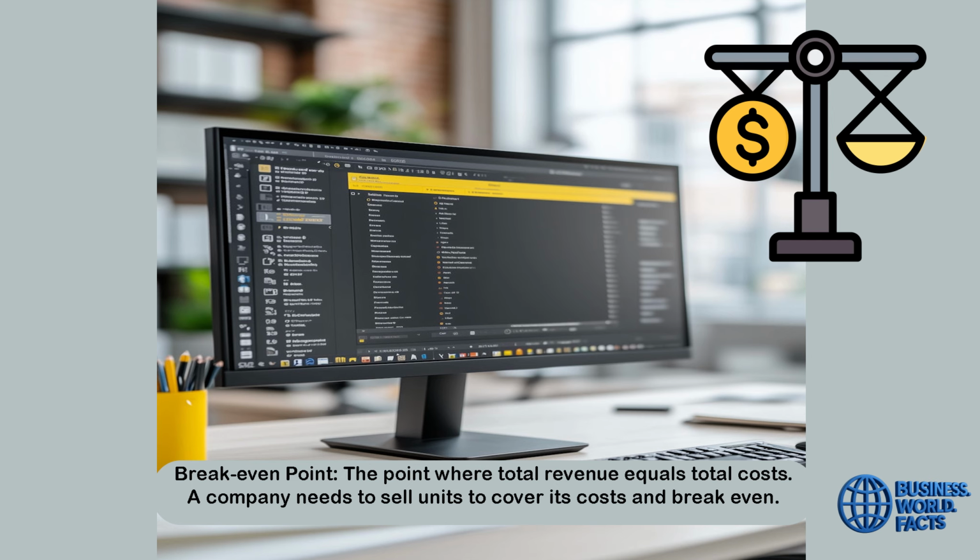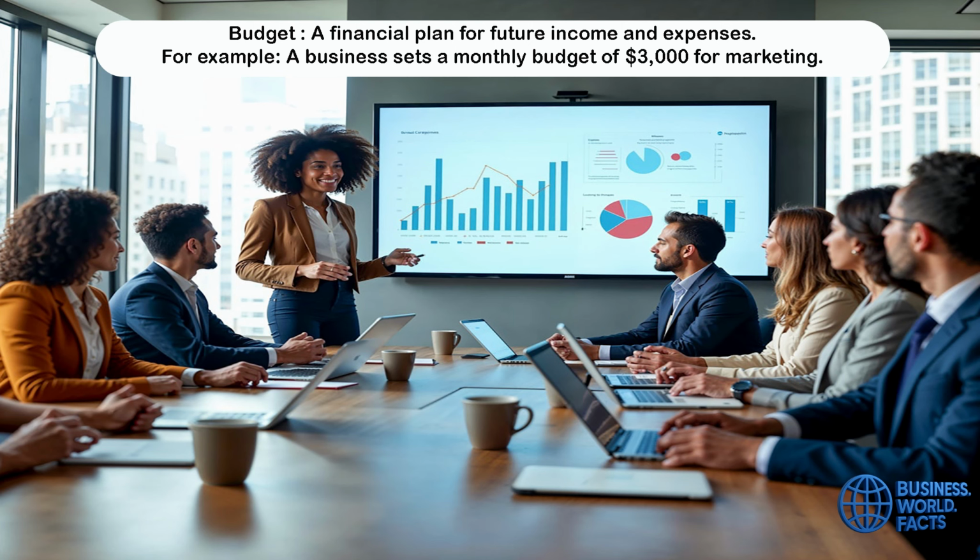Break-even point: the point where total revenue equals total costs. A company needs to sell enough units to cover its costs and break even. Budget: a financial plan for future income and expenses. For example, a business sets a monthly budget of $3,000 for marketing.